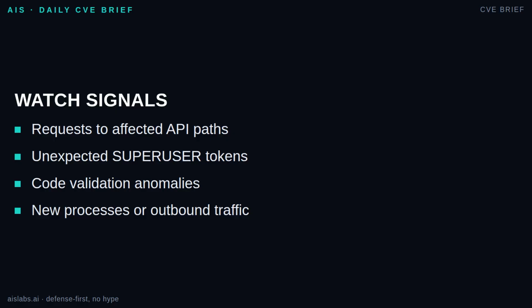At the host level, monitor for suspicious child processes, file changes, or outbound connections from the Langflow environment. Normal should be predictable. Known users, known networks, expected workflows. Anything outside that baseline is worth triage.